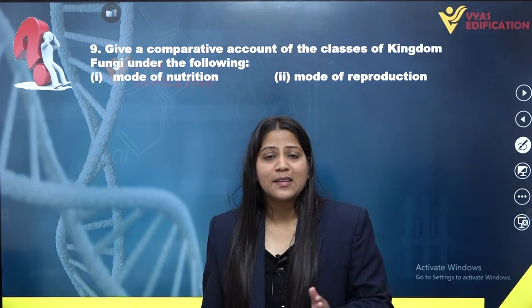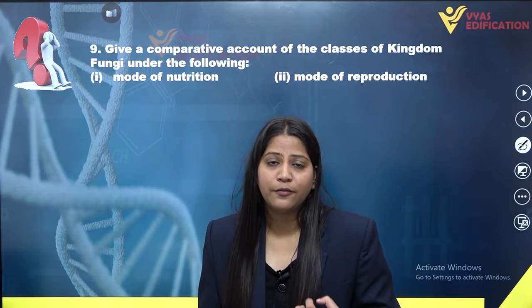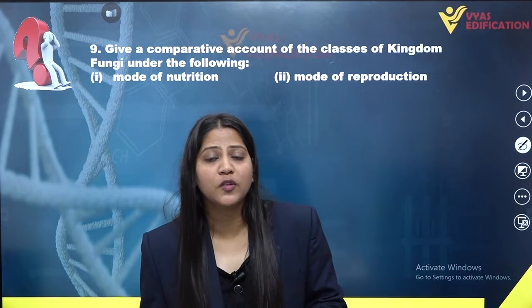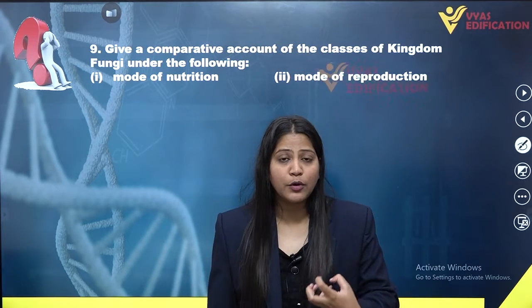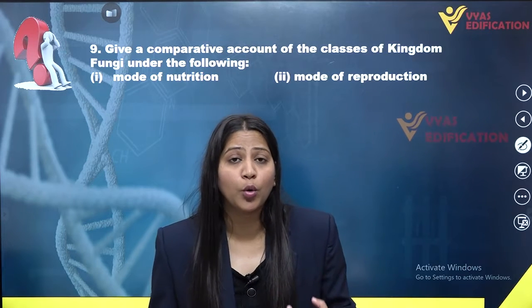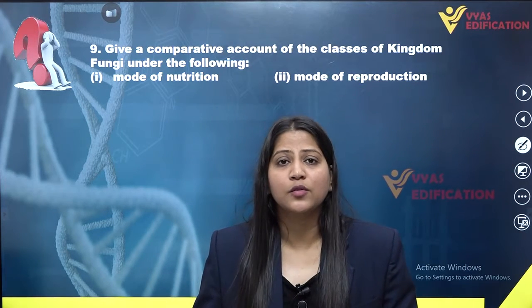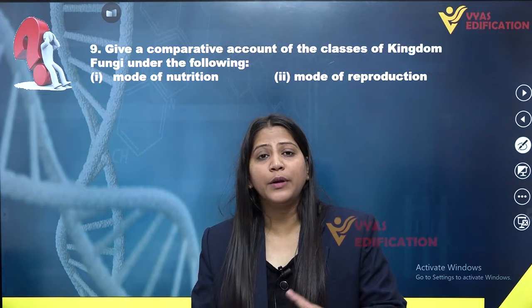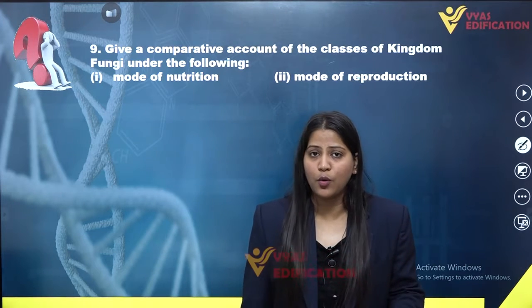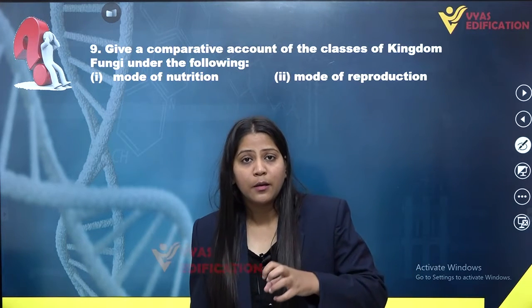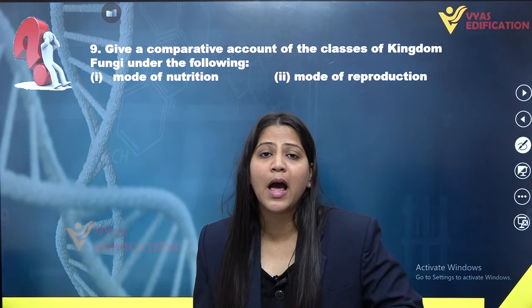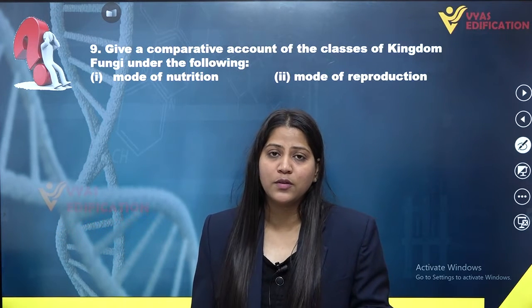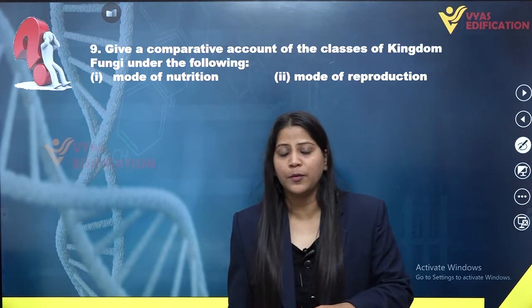If we talk about asexual reproduction in Phycomycetes, they produce motile spores known as zoospores. They also reproduce asexually with the help of non-motile spores known as aplanospores.